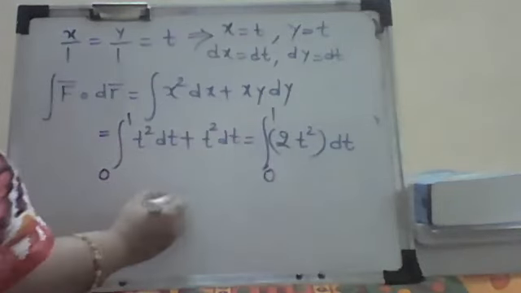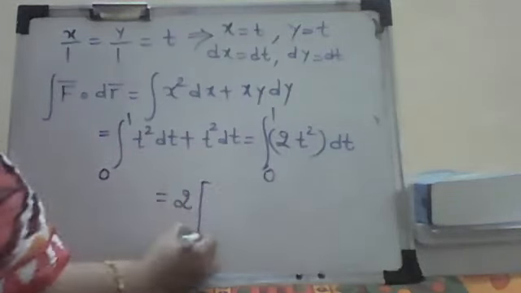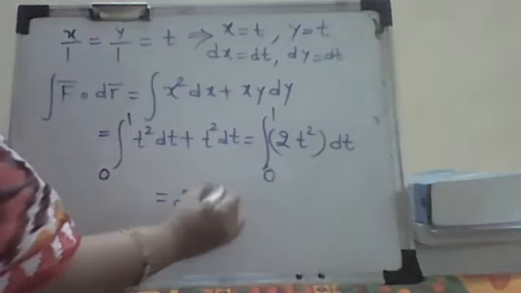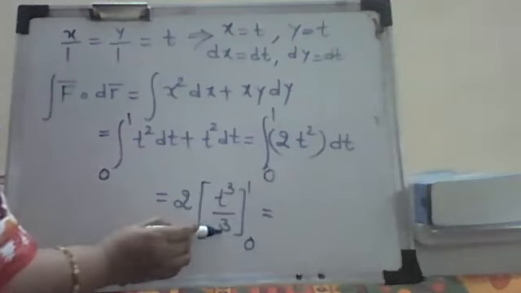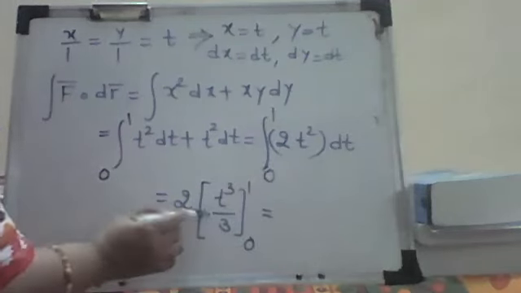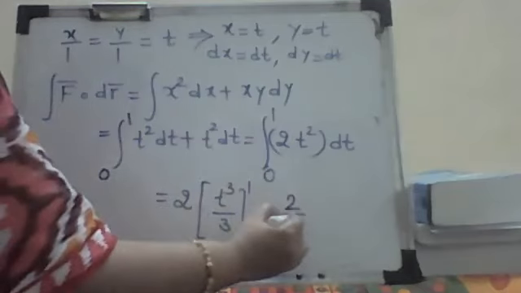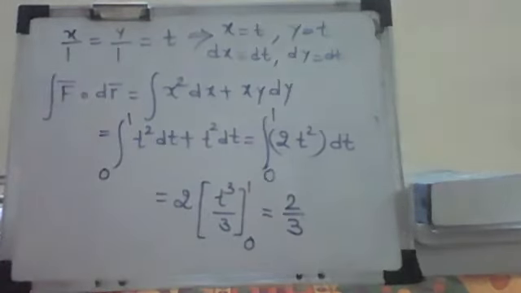So what is this integration? I can take 2 outside. Integration of t square is t cube by 3, and put the limits 0 to 1. When you put the upper limit, you get 1 by 3. When you put the lower limit, you get 0. So we get this as 2 by 3. You can see that the earlier answer was 11 by 15, and this answer is 2 by 3.